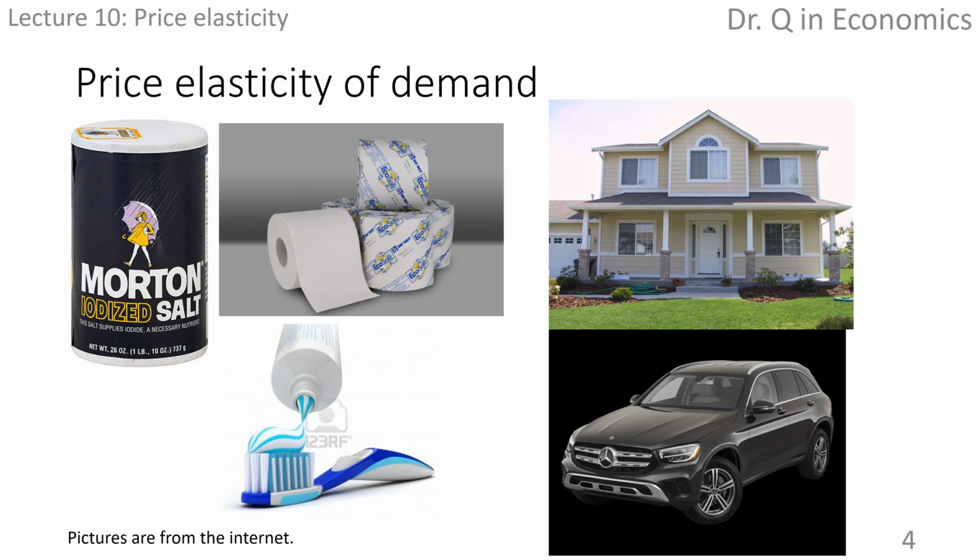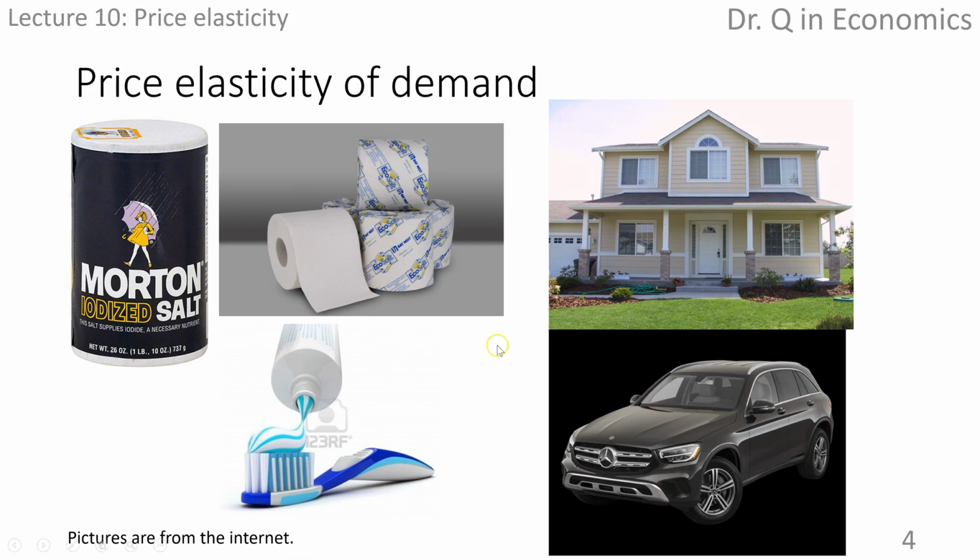Other things like tissue paper or toothpaste share the same characteristics. First of all, they are necessities. Our life won't be convenient without toothpaste or tissue paper. I guess that's why people hoarded tissue paper in the pandemic. And there barely is any perfect substitute. Secondly, they are inexpensive.